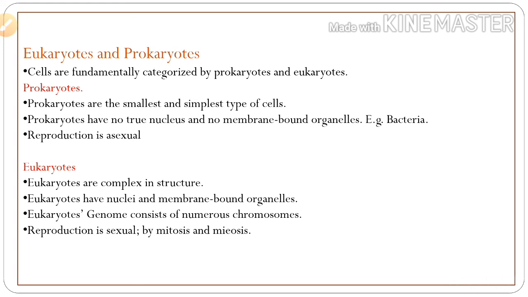Prokaryotes have no true nucleus and no membrane bound organelles. Example, bacteria. Reproduction is asexual. Eukaryotes are complex in structure. Eukaryotes have a nucleus and membrane bound organelles. The eukaryotic genome consists of numerous chromosomes. Reproduction is sexual. This is eukaryotic and prokaryotic.